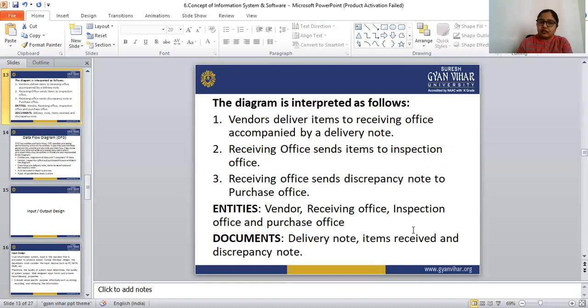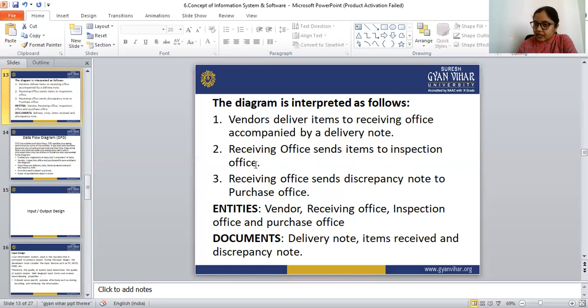Here again is the same thing I explained in the previous slide, so let's see it once more. The diagram is interpreted as follows. Vendors deliver items to the receiving office accompanied by a delivery note. The receiving office sends the item to the inspection office if there is no discrepancy.